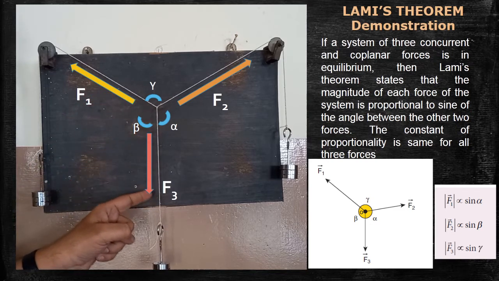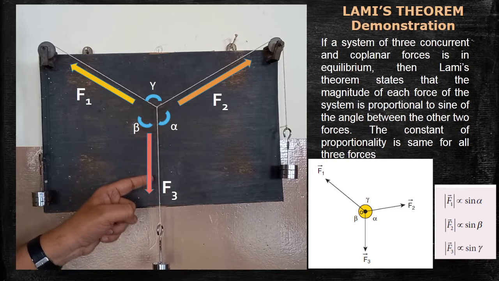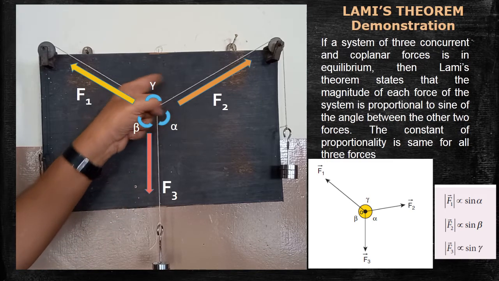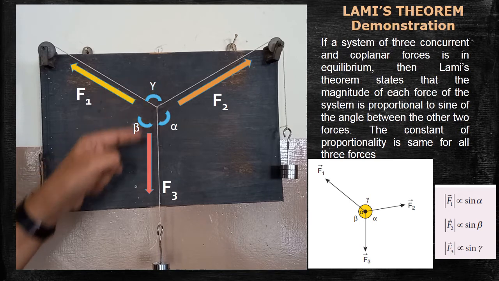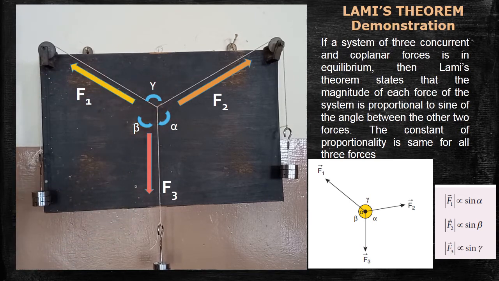If this third force is taken as tension T3, then T3 is directly proportional to sine gamma, taking this angle as gamma. So this is the method of analyzing and learning Lami's theorem.